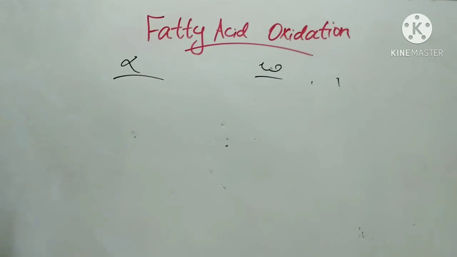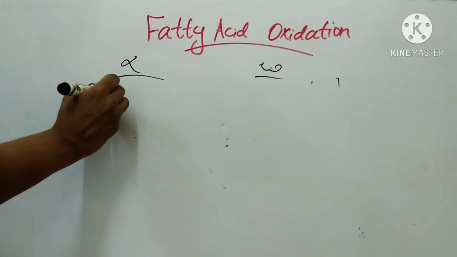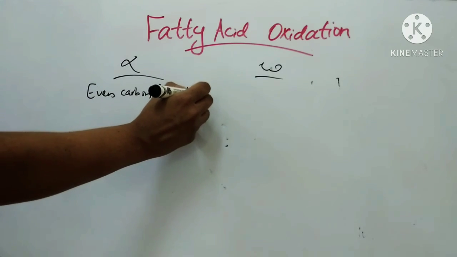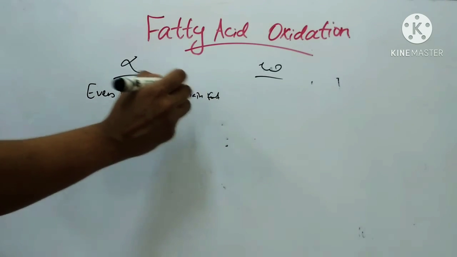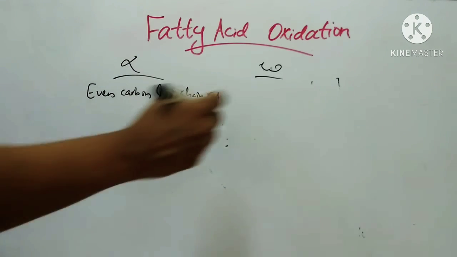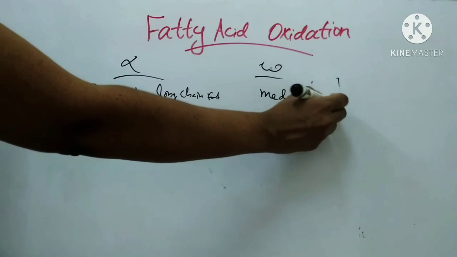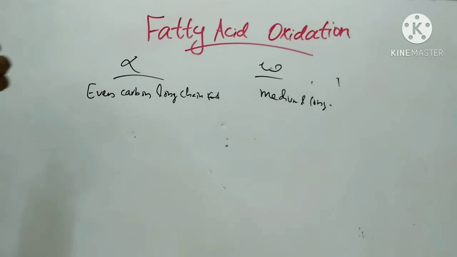In alpha oxidation, the substrate is even carbon long chain fatty acid. In omega, the substrate is medium and long chain fatty acid. In alpha, the site is microsomes of brain and liver, but in omega, it is liver microsomes only.